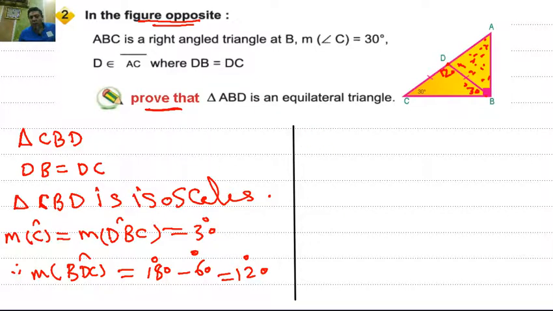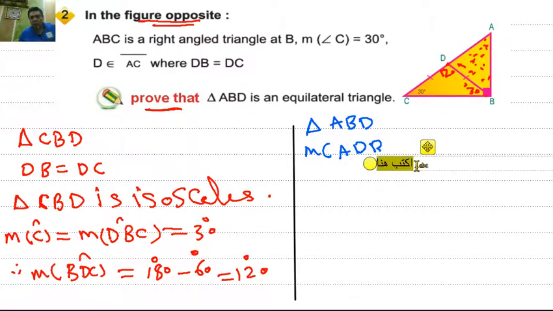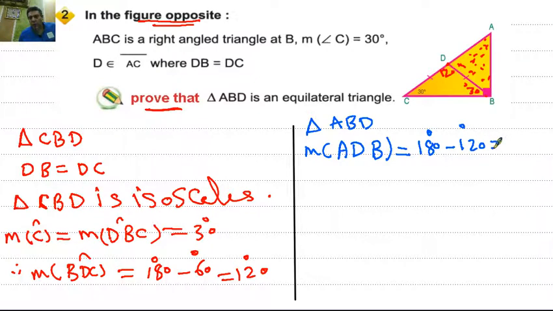In the other triangle, triangle ABD, we notice that measure of angle ADB equals 180 minus 120 equals 60 degrees.